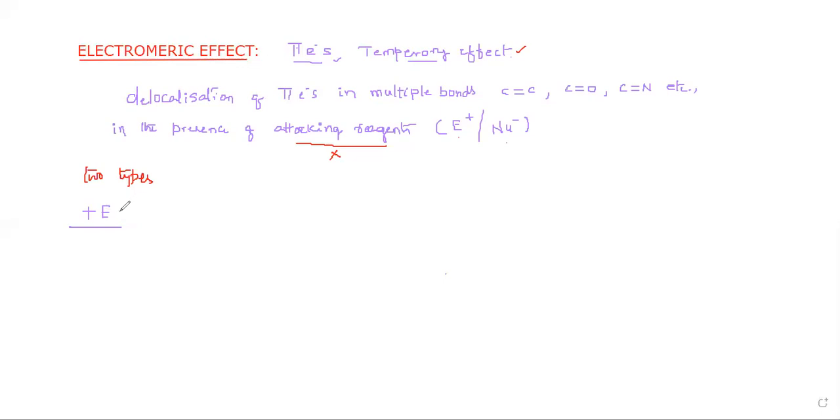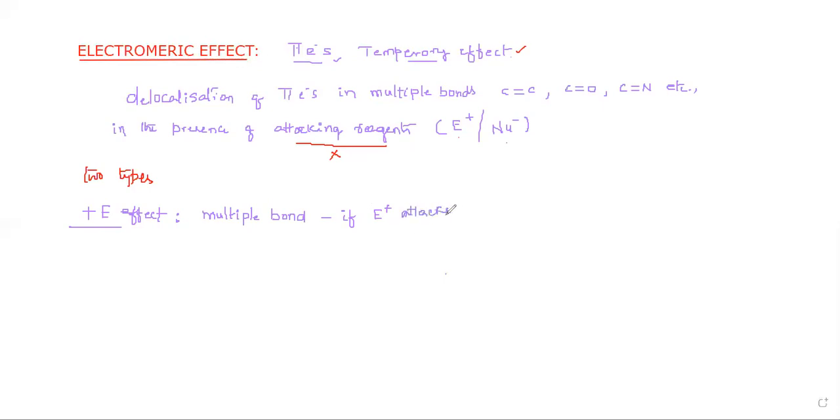In the positive electromeric effect, if an electrophile attacks a multiple bond, then it is called the positive electromeric effect.